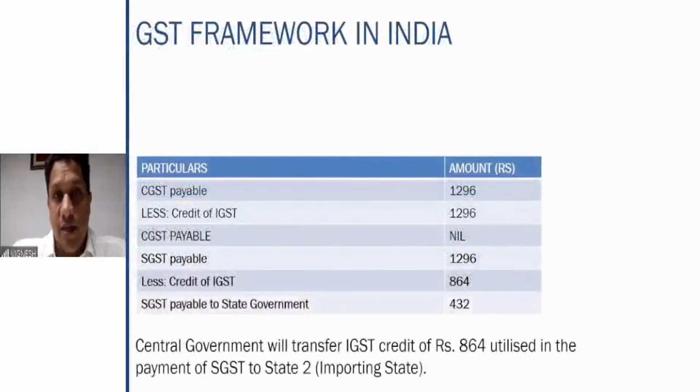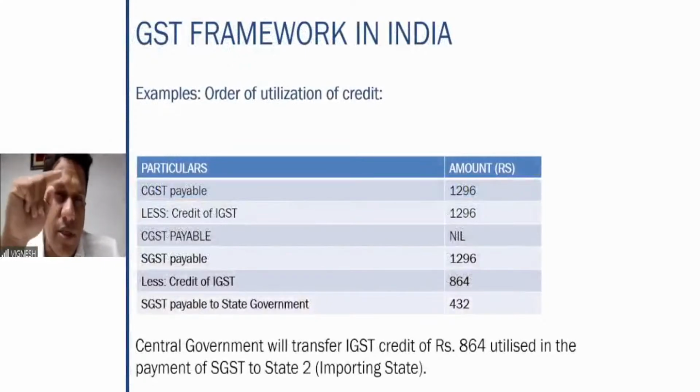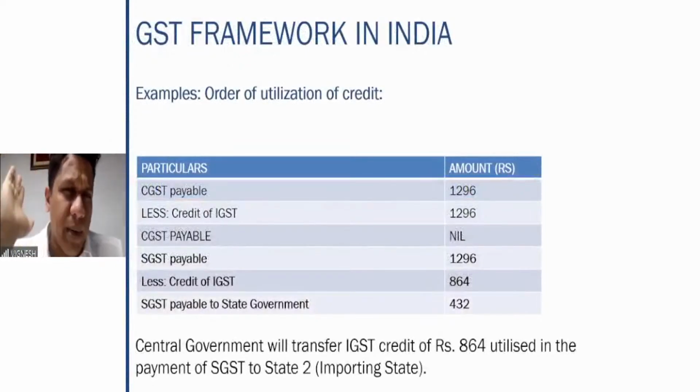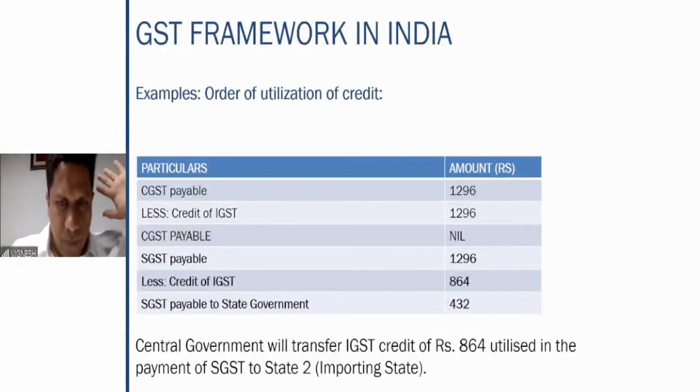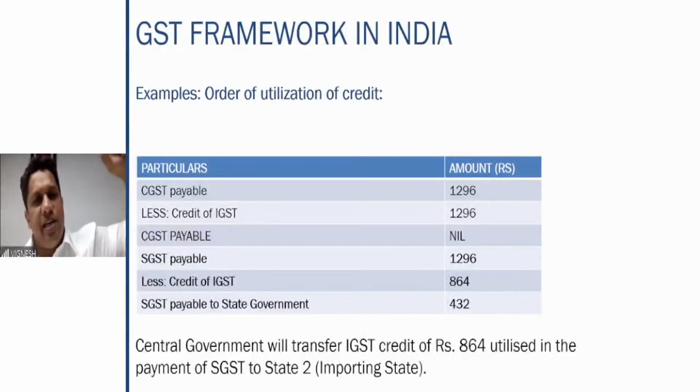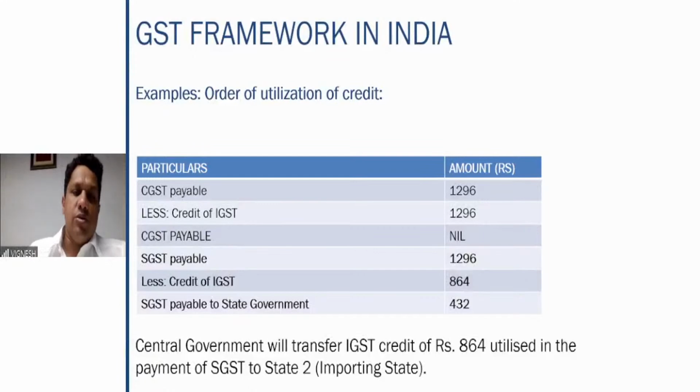Out of this 2160, IGST credit is first used against CGST payable. Total CGST payable is 1296. IGST credit you have 2160, out of which use 1296, so CGST payable becomes 0. Then SGST payable is 1296. 2160 minus 1296, 864 credit is still left. You use that credit against SGST. SGST payable to the state government is 432 rupees.